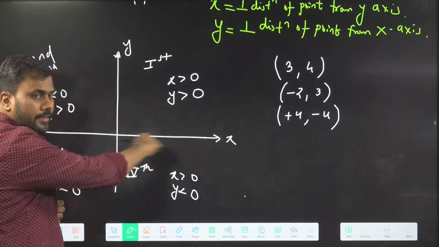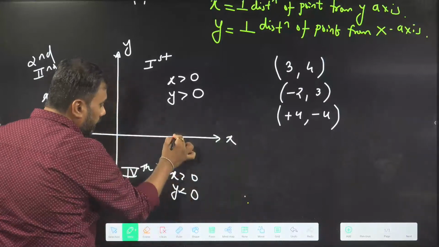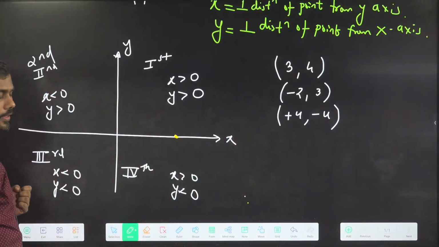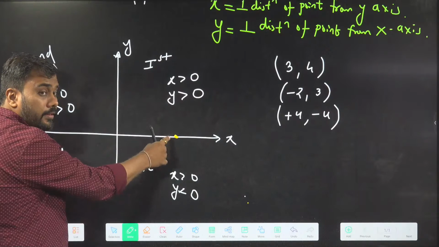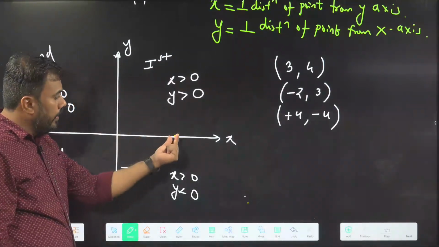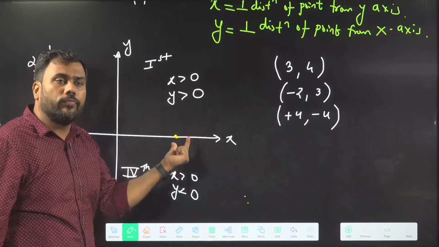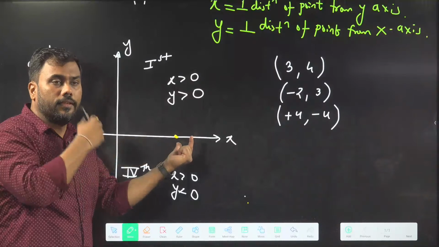See, the x-axis. If I take any point on the x-axis, what will be the distance of this point perpendicularly from the x-axis? 0. Any point on the x-axis.